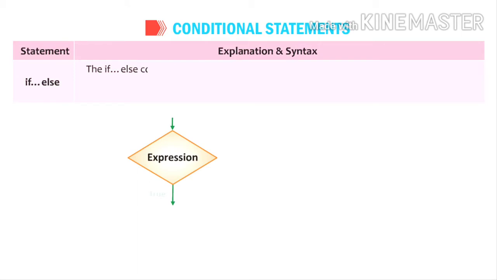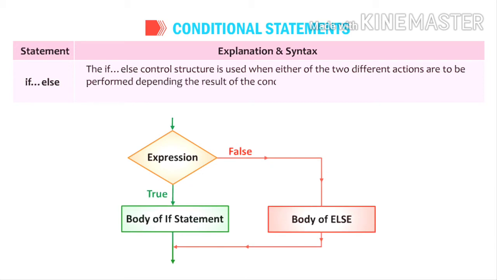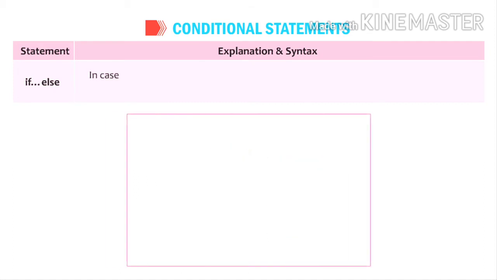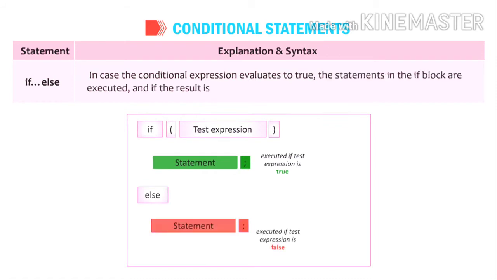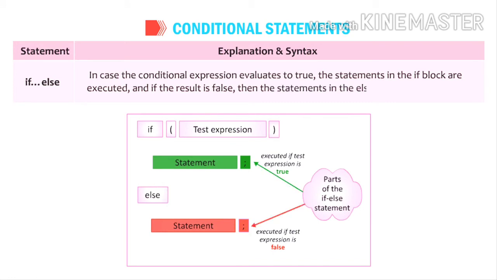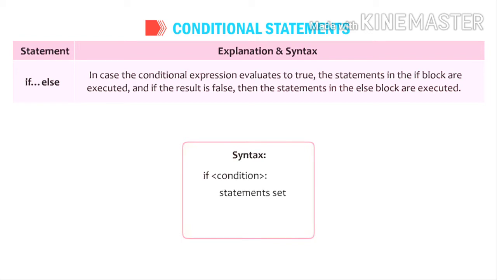If-else. The if-else control structure is used when either of two different actions is to be performed depending on the result of the conditional expression. It works with two blocks, if and else. In case the conditional expression evaluates to true, the statements in the if block are executed, and if the result is false, then the statements in the else block are executed. Syntax: if condition, statements set 1, else statements set 2.